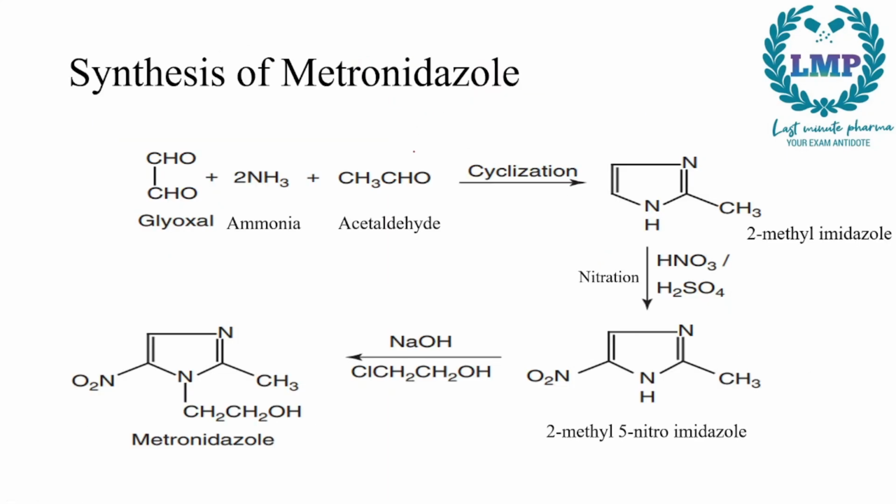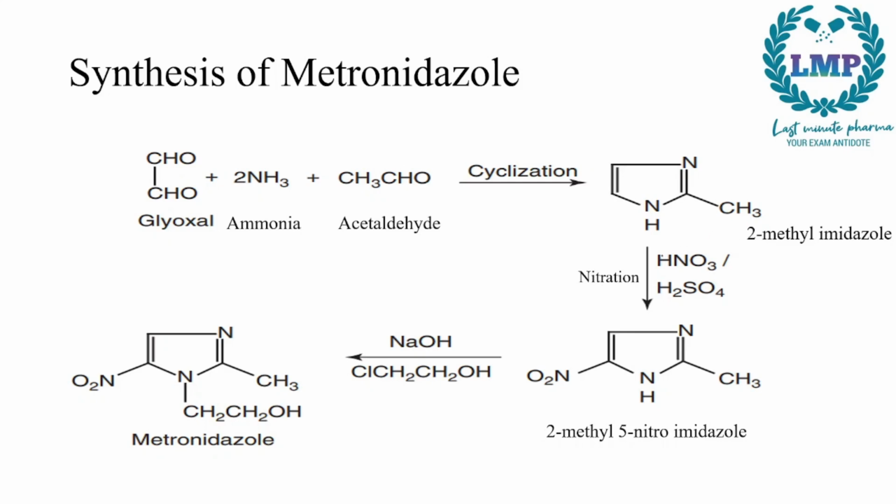Next we have the synthesis of metronidazole. In metronidazole, our starting product would be glyoxal, that is two aldehyde groups which are fused to each other. Then we have two molecules of ammonia and acetaldehyde. Now when the cyclization happens here, we will get 2-methyl imidazole.